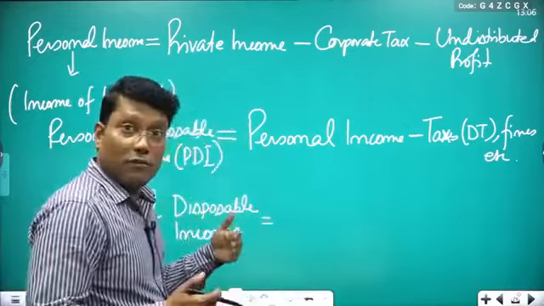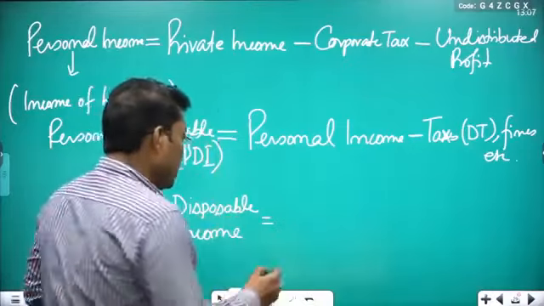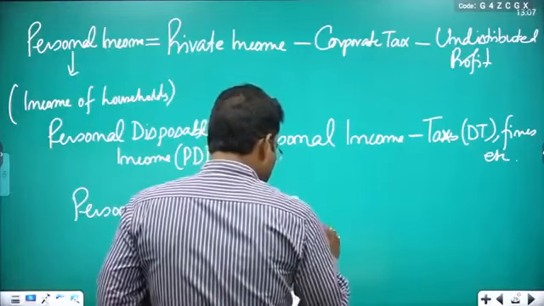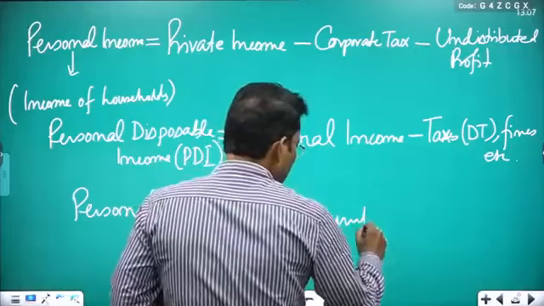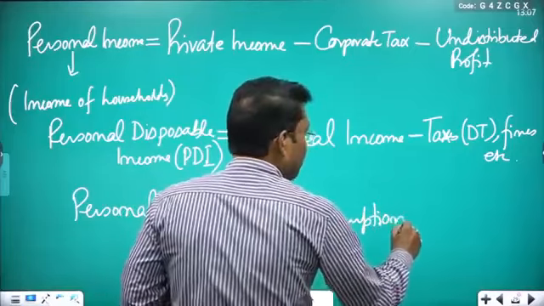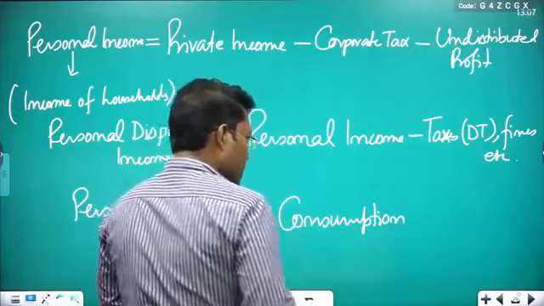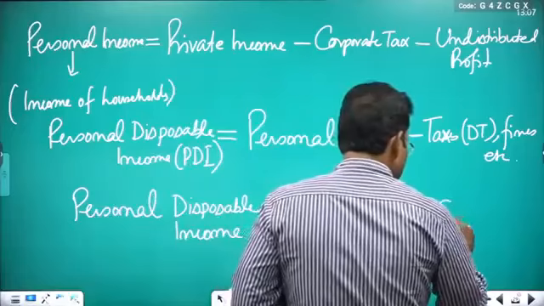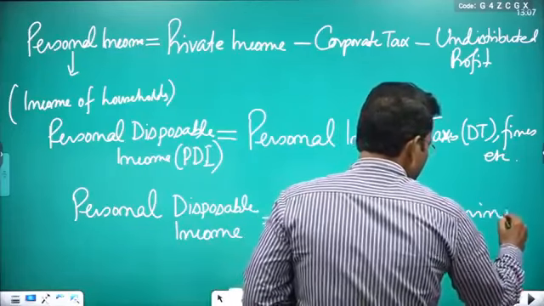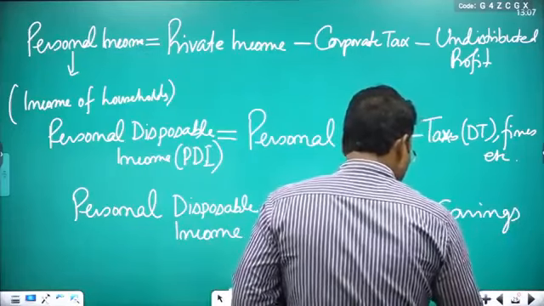After you calculate personal disposable income, you can consume, so you can write consumption. And who can do consumption? Households can, because it is private final consumption expenditure. Consumption plus you can save, but here savings is known as savings of households.